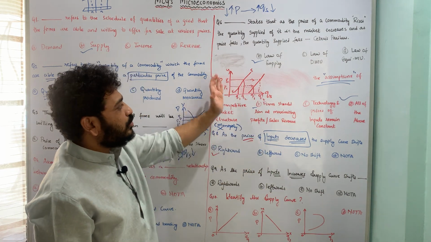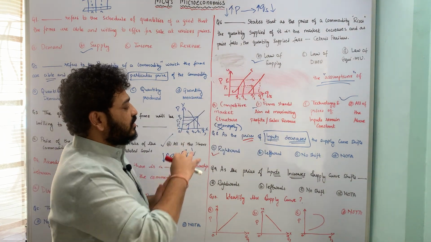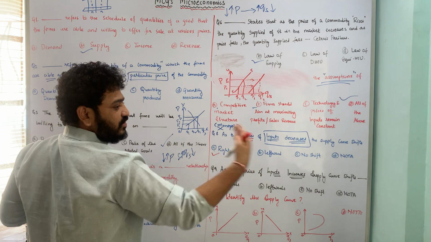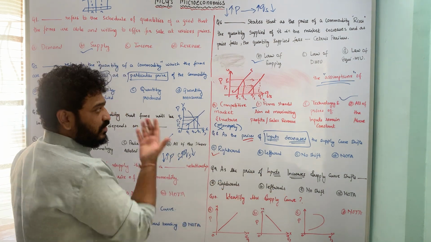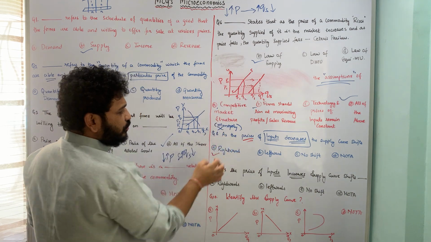So this is how you can see the shift in the supply curve when the prices of inputs go down, and there is a rightward shift. The shift is on the right hand side when you look at the graph per se. So I hope this question is pretty much clear, question number 8.